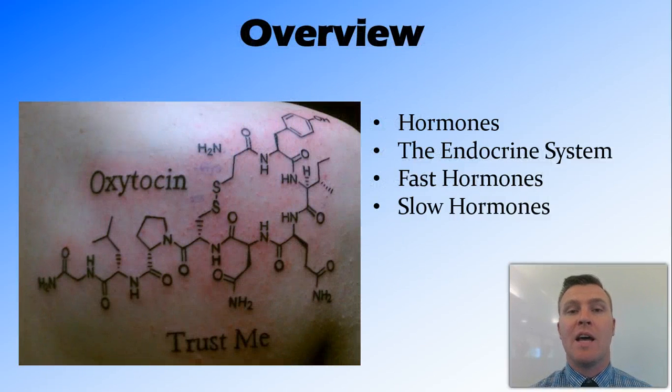In this video, we've looked at hormones, which are chemical messengers that are transmitted around the body, the endocrine system being a system of glands and organs that secrete these hormones. We've looked at an example of a fast hormone, which is adrenaline, which works within a few seconds, again being much slower than the nervous system, which works almost instantaneously. And we've looked at slow hormones, which have an effect over a number of weeks. And in this case, we looked at thyroxine.